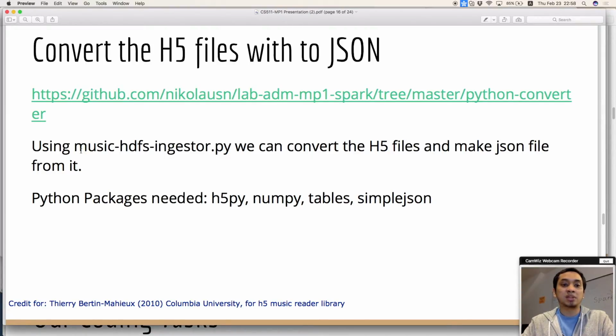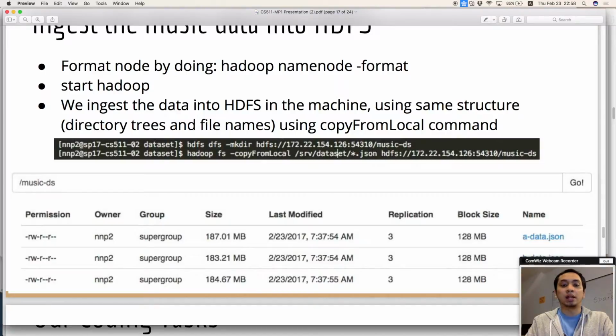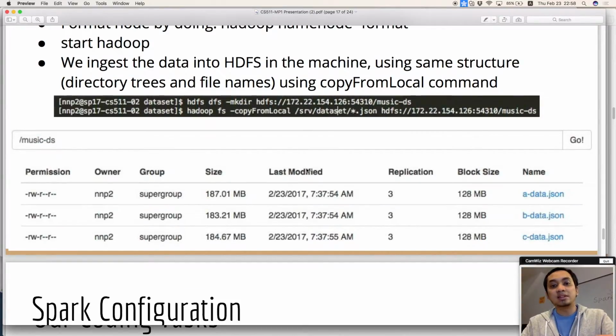So the script is the musics gfs ingester, and it will produce 3 files for each set, and we ingest those files into HDFS using the Hadoop file system copyFromLocal. So it will copy the data into Hadoop.